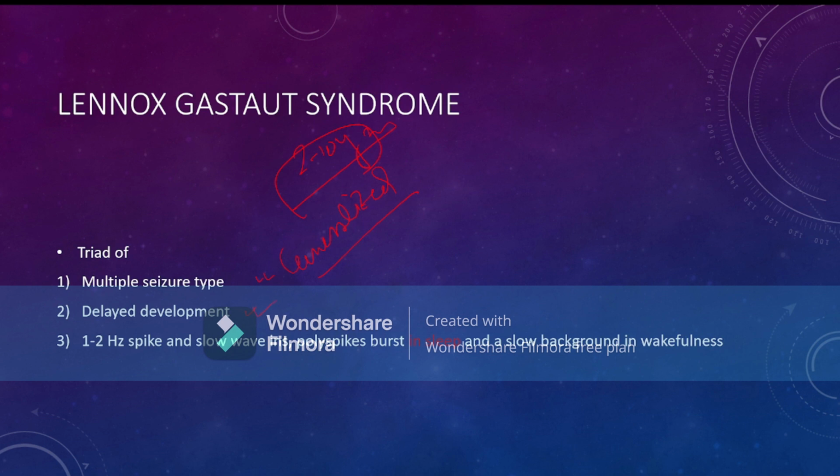And when you do the EEG, we find 1-2 hertz spike and slow wave with polyspike burst in sleep and slow background in wakefulness. This is an all-India MCQ. So the triad is multiple seizure types, developmental delay, and the classical EEG finding: 1-2 hertz slow waves, polyspike burst in sleep, and slow background in wakefulness.